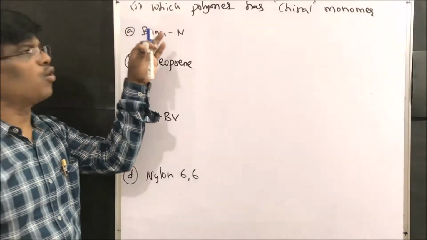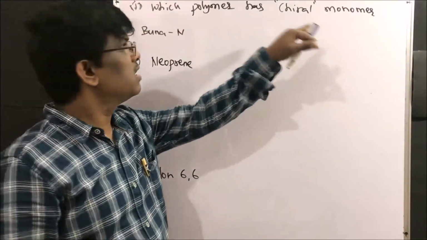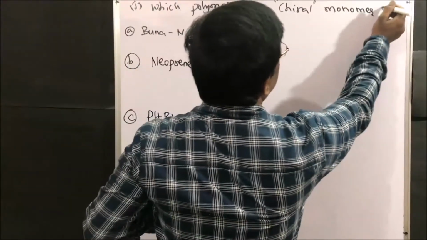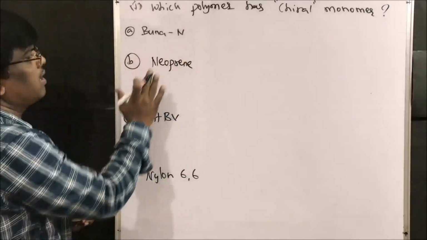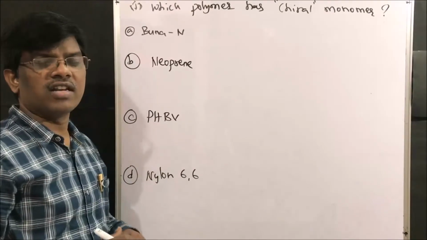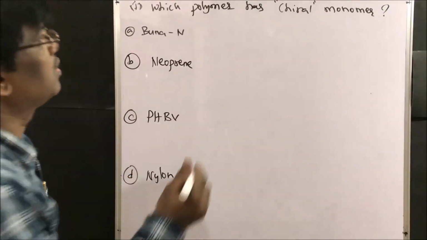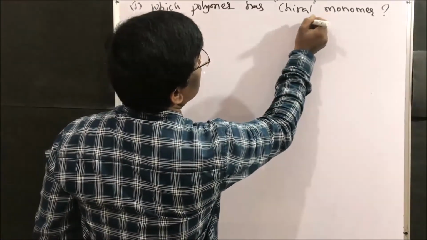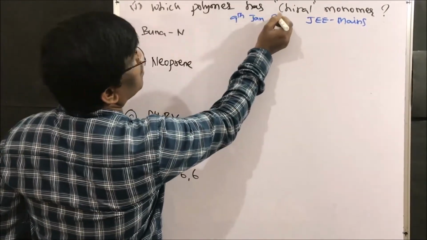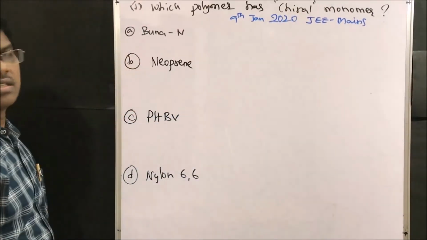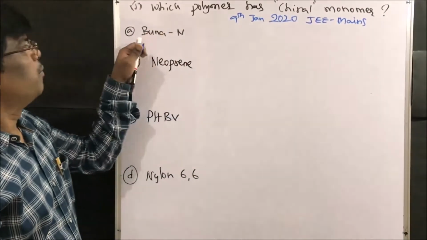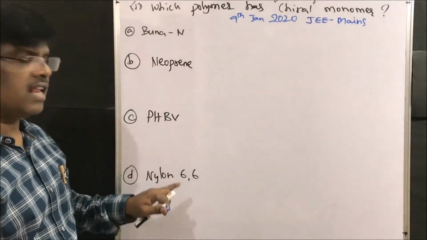Dear friends, let us see some questions that appeared in recent exams. Yes friends, which polymer has a chiral monomer? They have given options: Buna-N, neoprene, PHBV, nylon 66. What is the answer? Let us see. This question appeared in JEE Mains 9th Jan 2020. So which polymer has a chiral monomer? Buna-N, neoprene, PHBV and nylon 66.